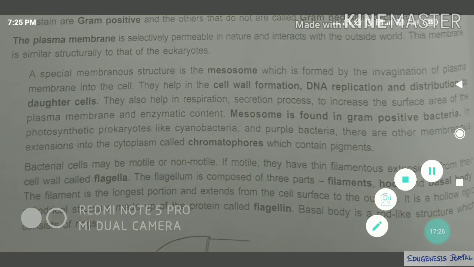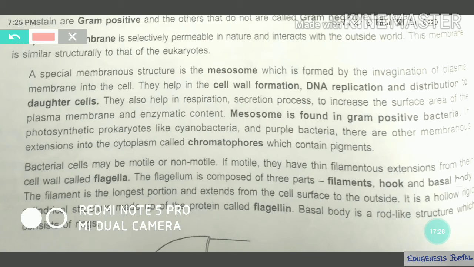Okay, now there are other structures also which are found in the prokaryotic cell. There are some cellular extensions, and those cellular extensions will produce some other structures also. For example, you see filaments, flagella. Are you getting my point? It is the extension of the cell wall. You see, mesosome and the other membrane bound structures are formed by whom? Plasma membrane, no?